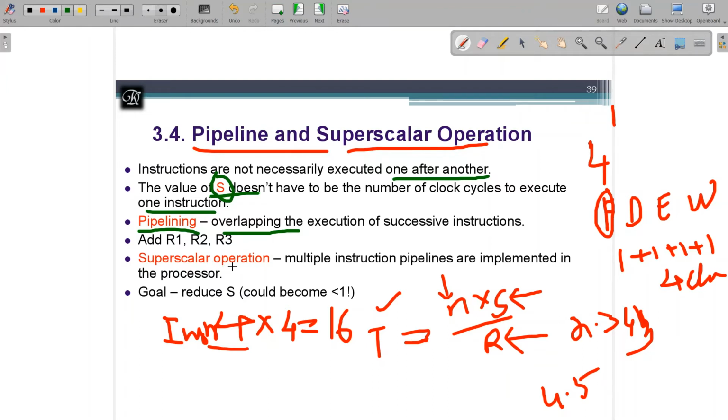Next, there is something called superscalar operation. Multiple instruction pipelines are implemented in the processor. Pipelining is a concept which overlaps the execution. If it is implemented inside the processor with multiple pipelines, that is called a superscalar operation. What is the main intention of this? The goal is to reduce the S value. That is what I said, S can be reduced. How can we reduce it? We will see in the next slide.